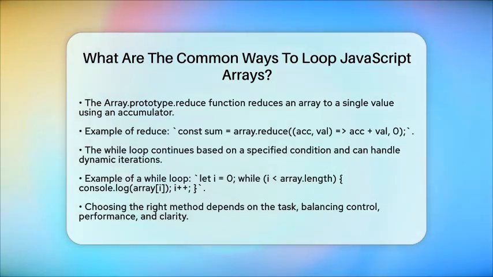When choosing a method, consider the task at hand. For maximum control and performance, traditional for loops and for of loops are great choices. If you prefer clarity and functional programming, higher order methods like map, filter, and reduce are excellent options. Each method has its strengths, so pick the one that suits your needs best.